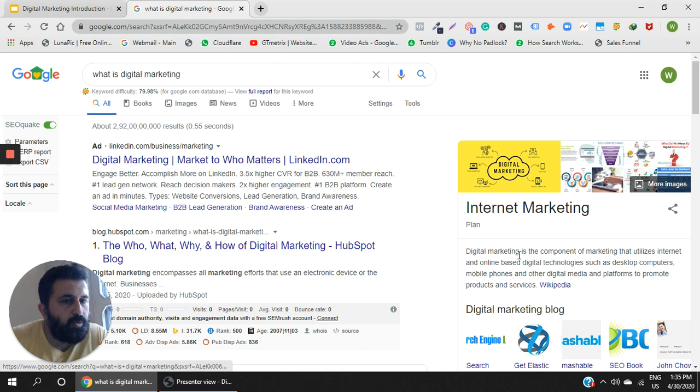Guys, this is known as knowledge graph, which Google gives on its search engine results page. What is the search engine results page? This entire page is known as search engines result page. So whatever results Google is giving on this particular page, this particular column that is coming on the right hand side is known as knowledge graph.